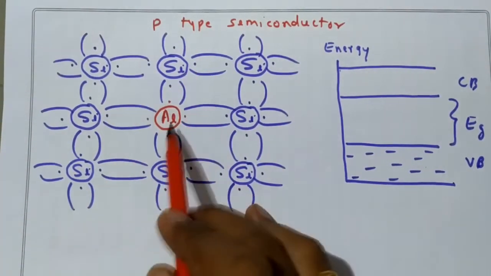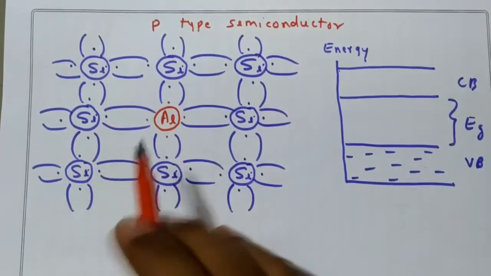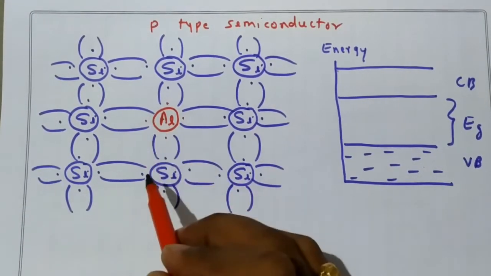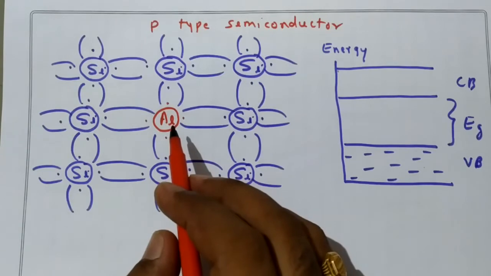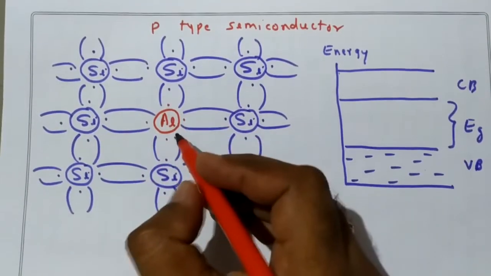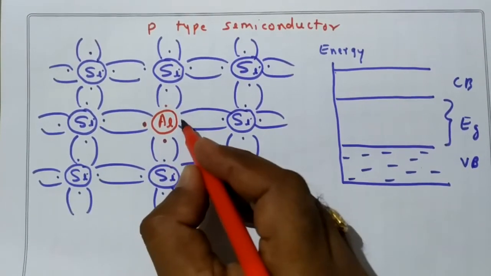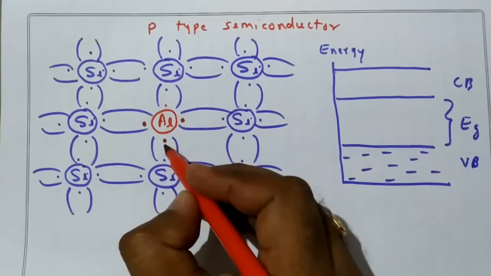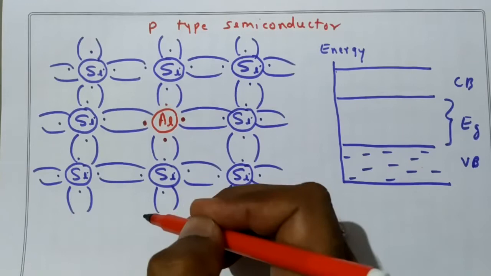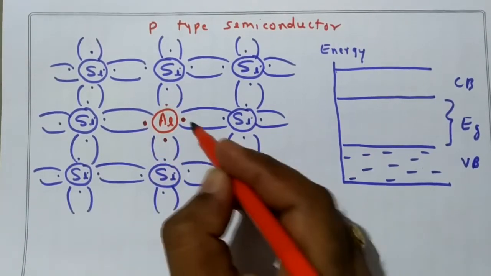The 4 valence electrons of the silicon atom are bonded with the valence electrons of the neighboring 4 semiconductor atoms by means of a covalent bond. Now you dope with an aluminum atom or a trivalent impurity. Since the crystal structure doesn't change, it has 3 valence electrons, no? 1, 2 and 3. So these 3 valence electrons are bonded with the valence electrons of the neighboring 3 semiconductor atoms. Okay, 1, 2, 3. This and this.